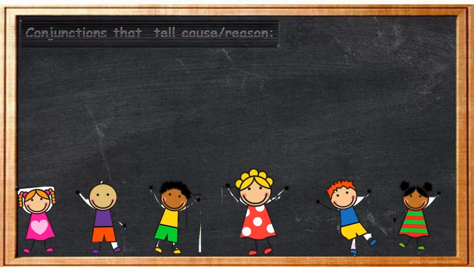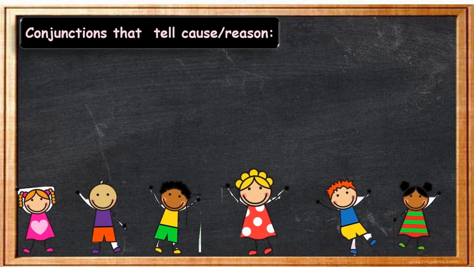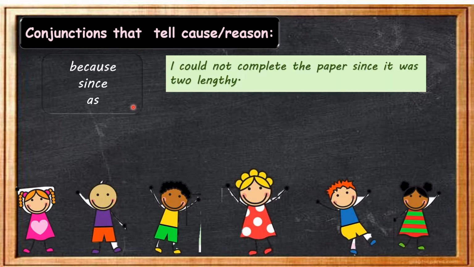Now children, let's see what conjunctions we use to tell cause or reason, like because, since, as. These are the conjunctions commonly used for telling reason. For example, see here on the screen: I could not complete the paper since it was too lengthy.